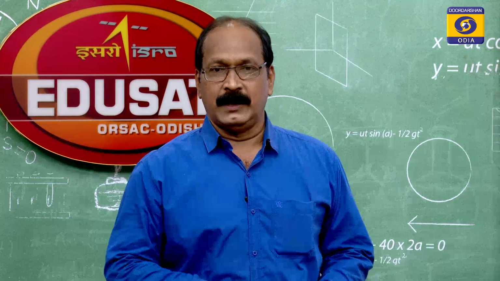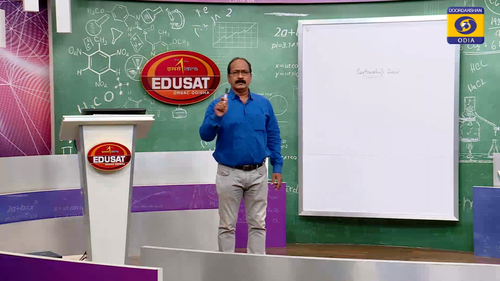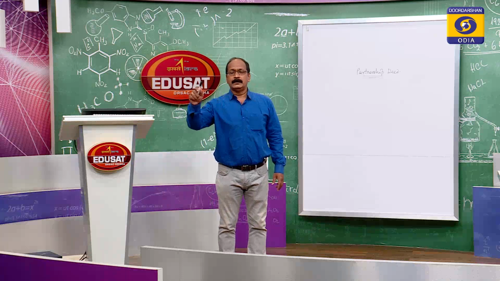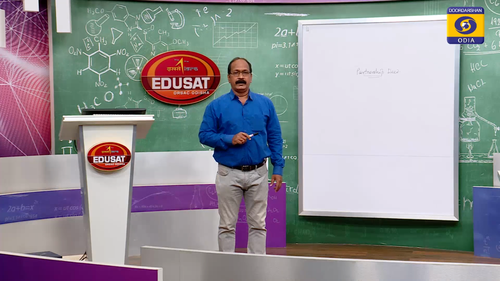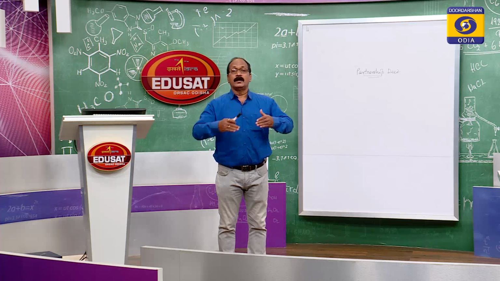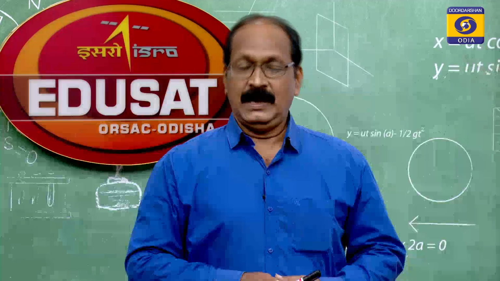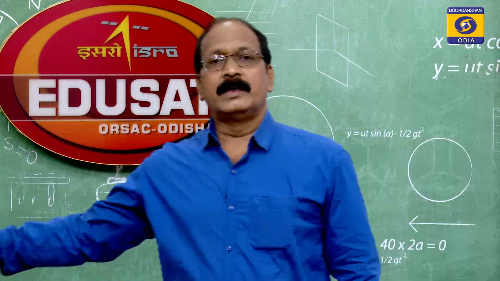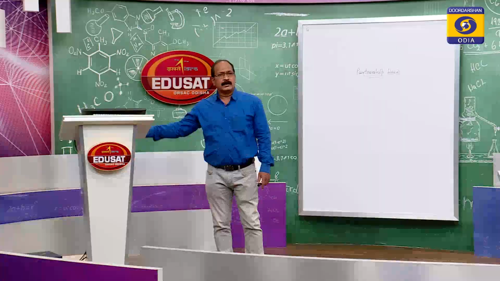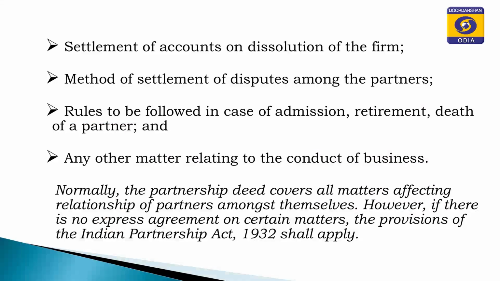So, when a partner becomes insolvent or more than one partner become insolvent, any loss incurred, how this loss is to be treated, that is also to be given in this partnership deed. Settlement of accounts on dissolution of partnership. If the organization comes to an end, how are the accounts to be settled? Method of settlement of disputes among the partners.